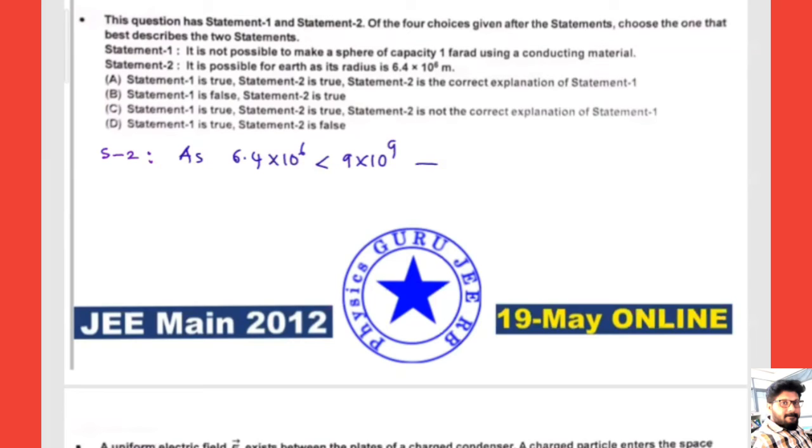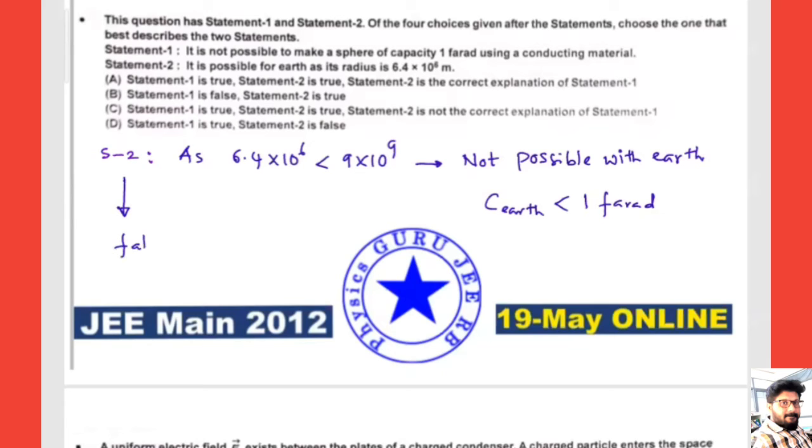So it is not possible with earth. The capacitance of earth is less than 1 farad. But the statement says it is possible. That means it is false.